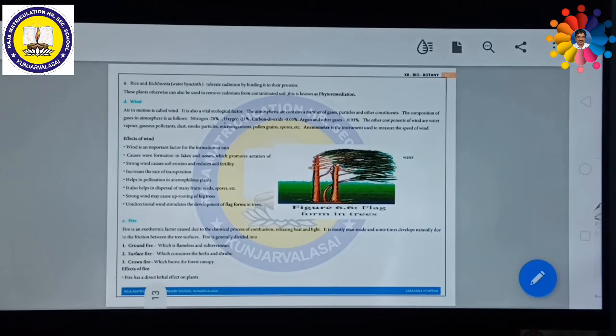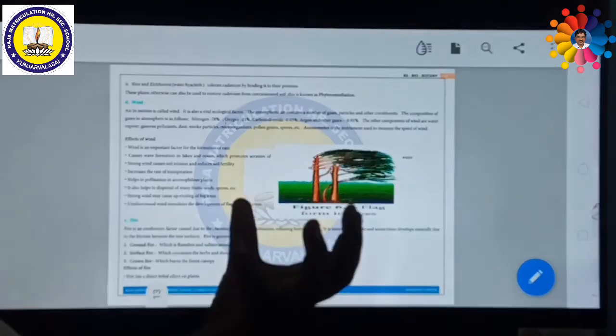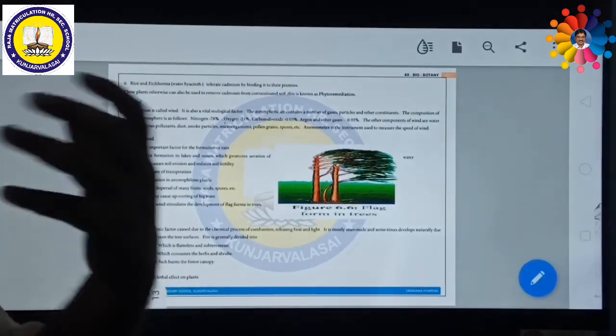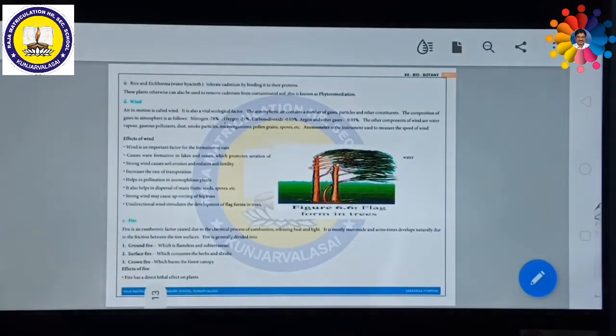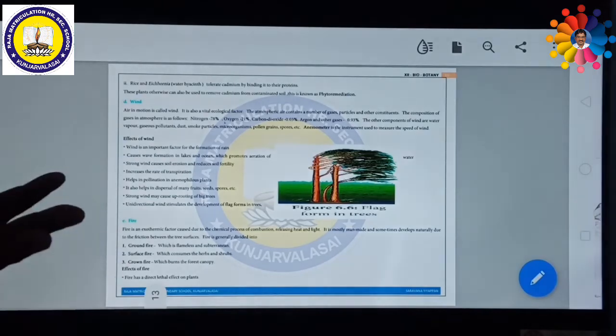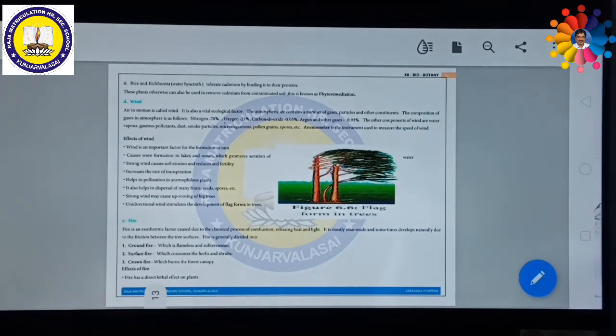Next we are going to see another important climatic factor, which is air. Air in motion is called wind. Air is also one of the most important factors essential for plants because it contains carbon dioxide. For photosynthesis, plants need carbon dioxide. Similarly, all living organisms need oxygen for respiration. These are all available in the air.